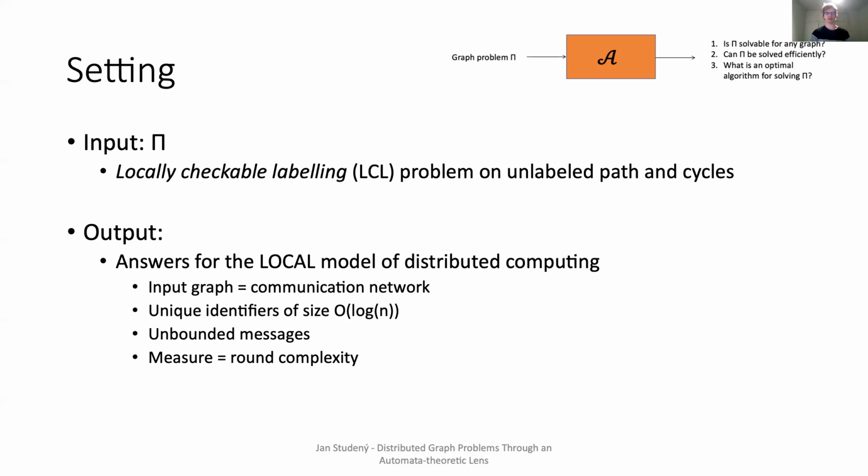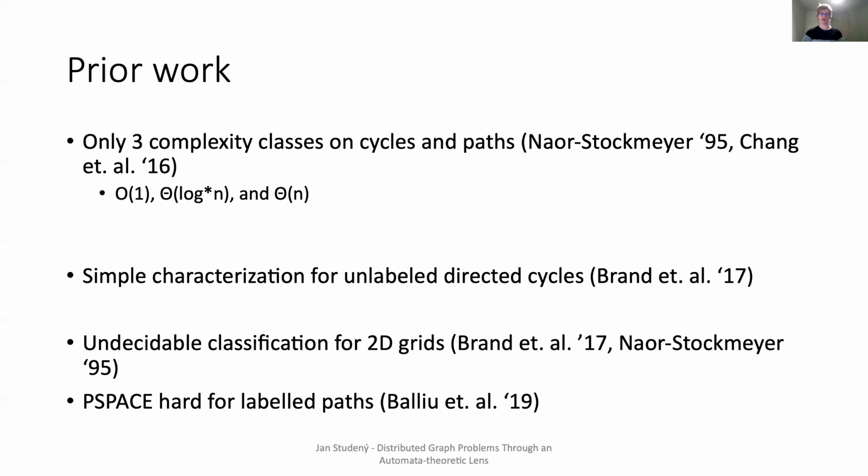Now, as I have defined the setting, I can describe why we have picked to study cycles and paths. From the prior works, we know that in the LOCAL model, problems on cycles and paths are either constant round solvable, log star solvable, or global. But the proofs establishing this classification do not give us any algorithm how to classify a specific problem. So it is a very natural direction to see how efficiently can we do it.